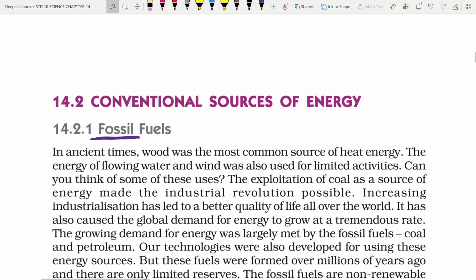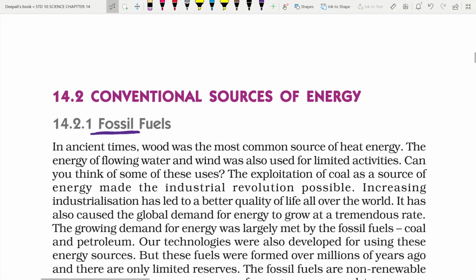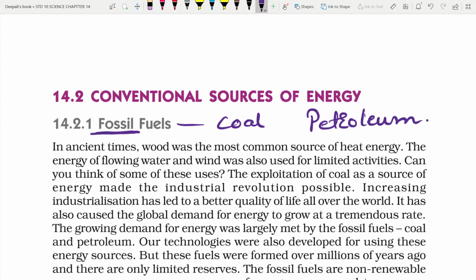Now there are two kinds of fossil fuels. Very familiar words, you know, they are coal and petroleum.